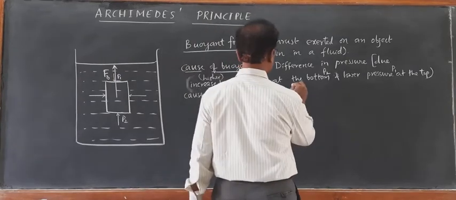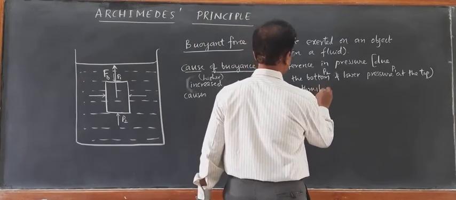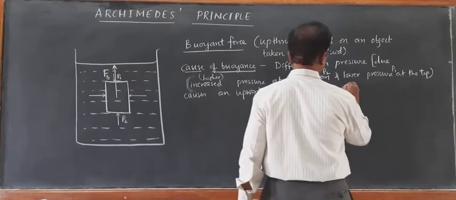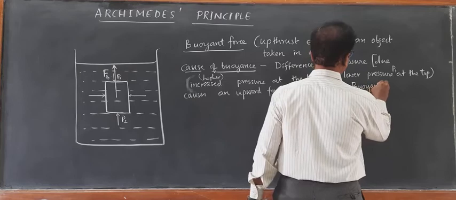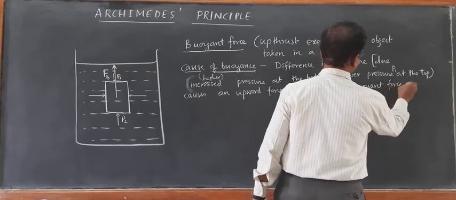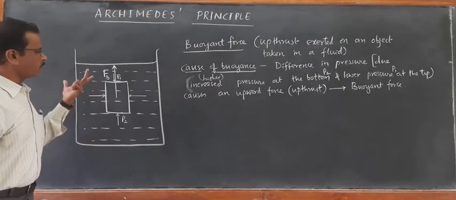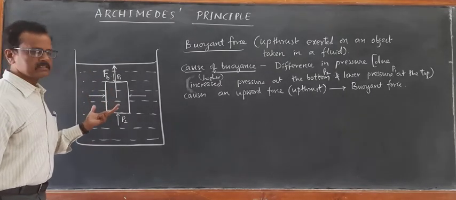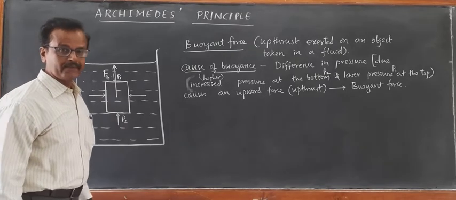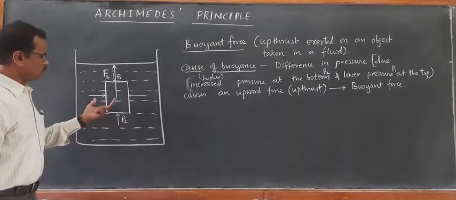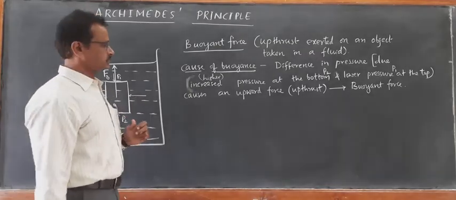Net upward force is also called upthrust, or it is called buoyancy or buoyant force. So difference in pressure itself causes an upward thrust. Since this is an upward thrust against the force due to gravity, the weight of the object appears to be decreased.